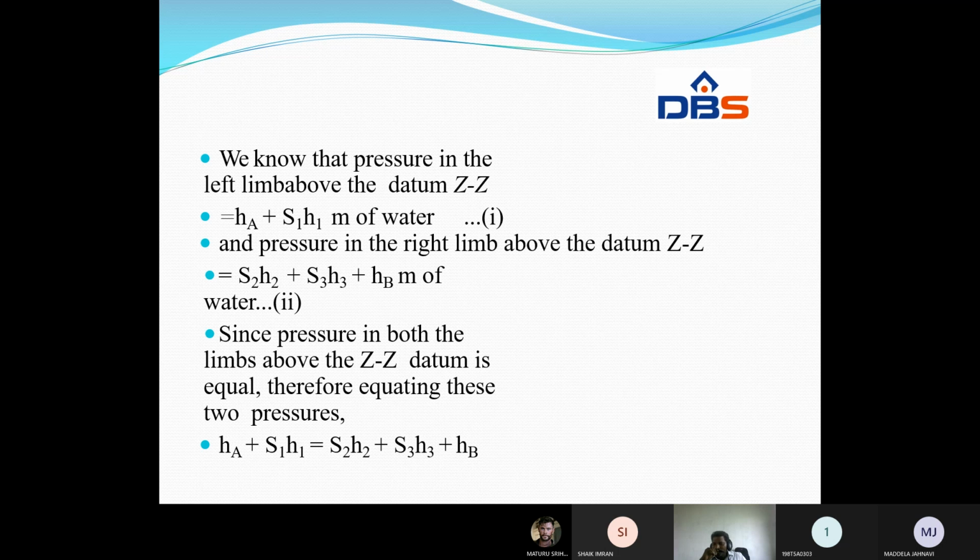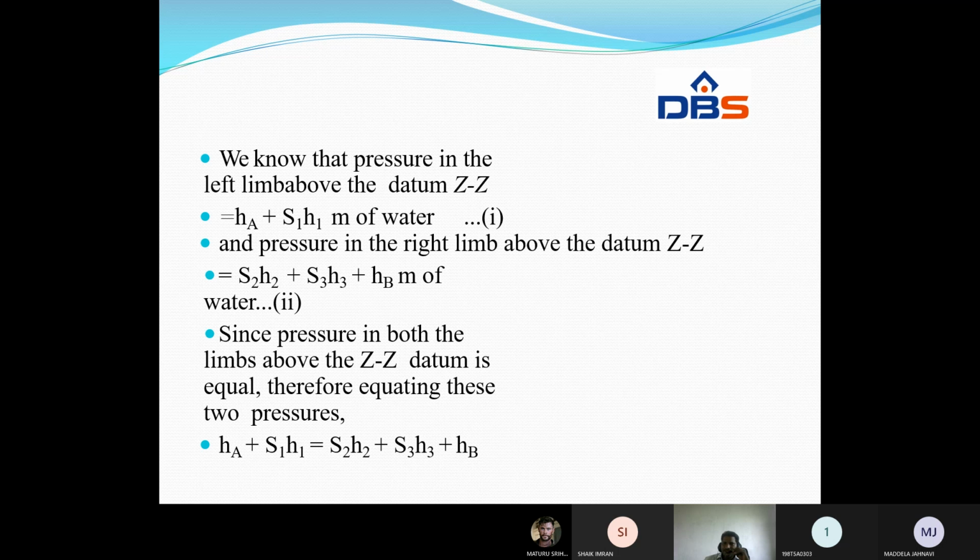What is meant by differential manometer? A differential manometer is a manometer which is used to measure the pressure difference between two different points of the same pipe or two different pipes. These two different pipes may lie at the same height or at two different levels.